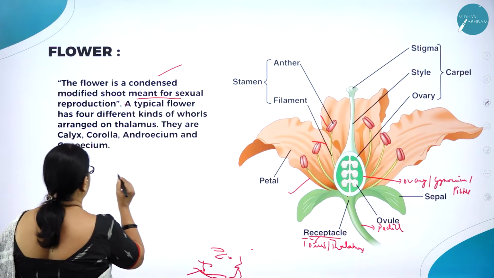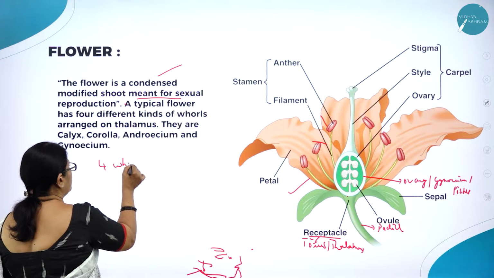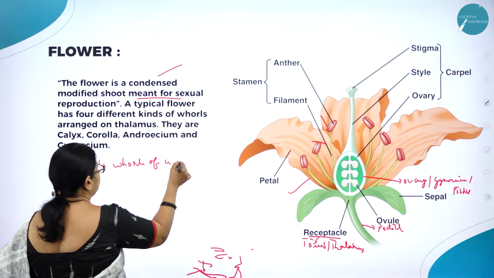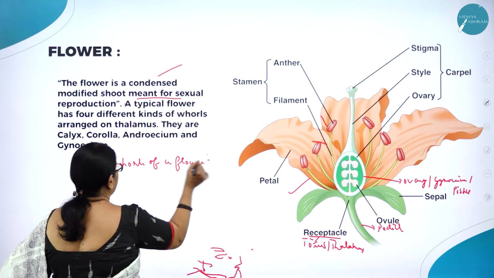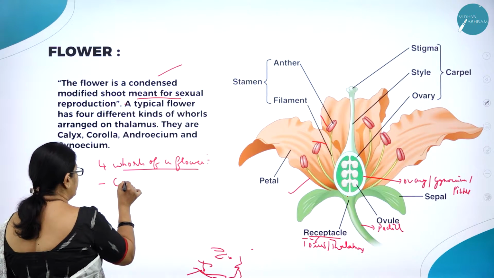Now let us understand what are the four whorls of a flower. What are the four whorls of a flower?